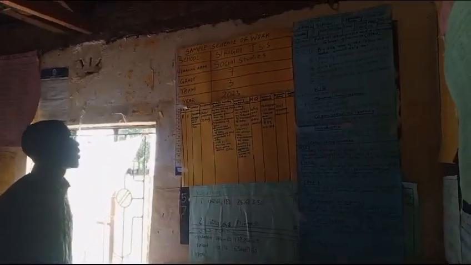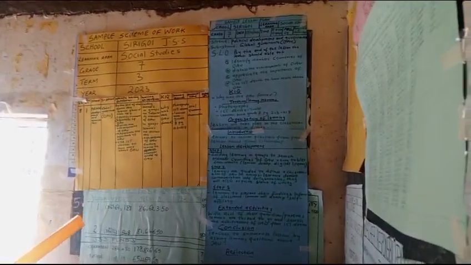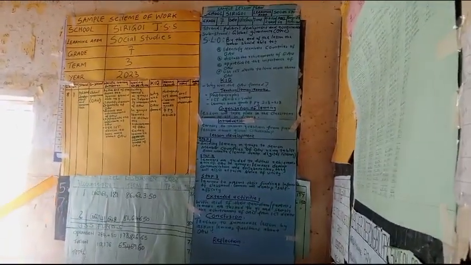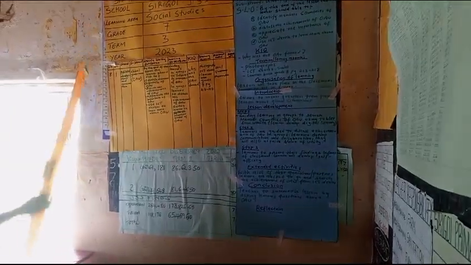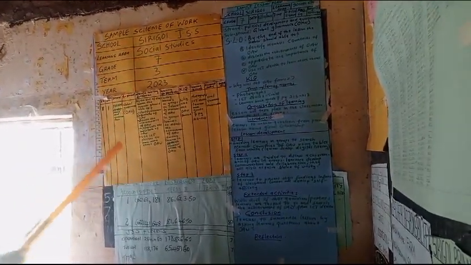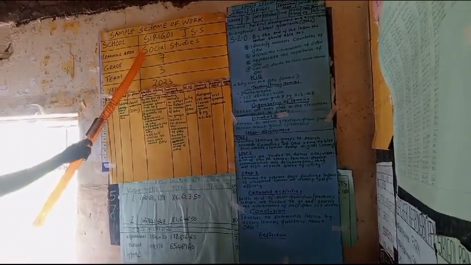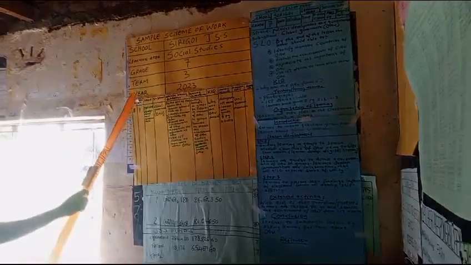We have prepared a sample scheme of work, and then we have prepared a sample of a lesson plan. So a sample scheme of work consists of the administrative detail. We have school, SIRIGOI GSS. We have learning area, social studies. We have grade 7, term 3, then year 2023.